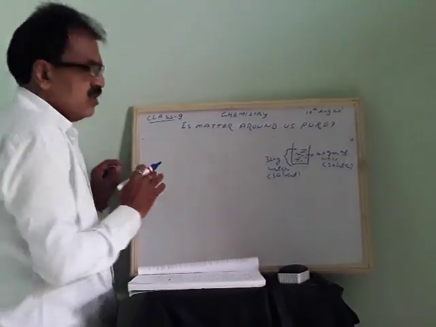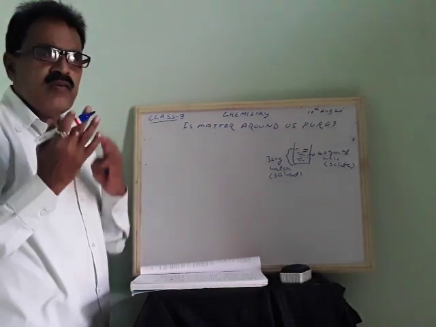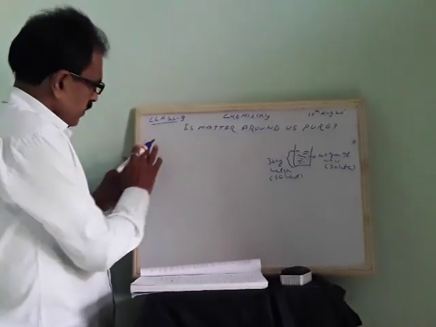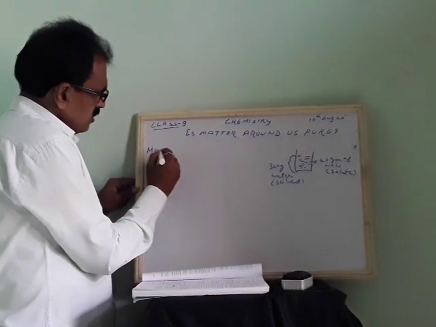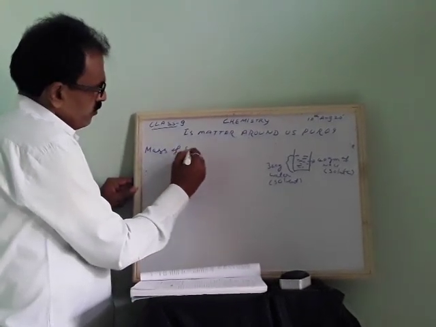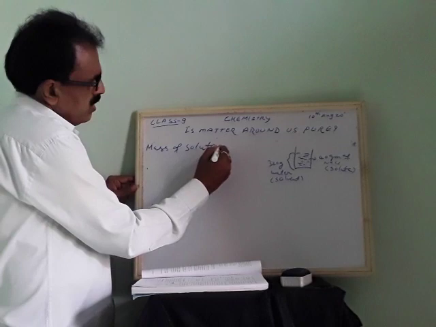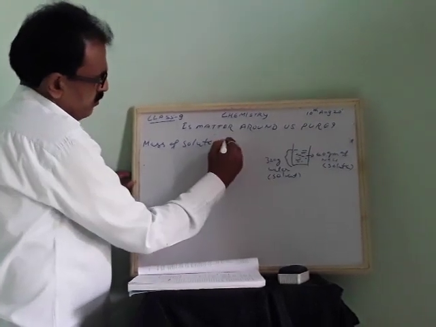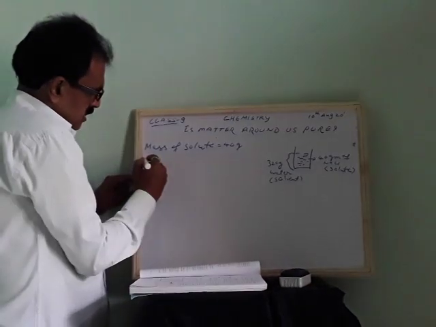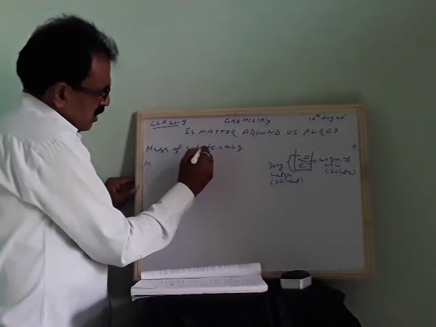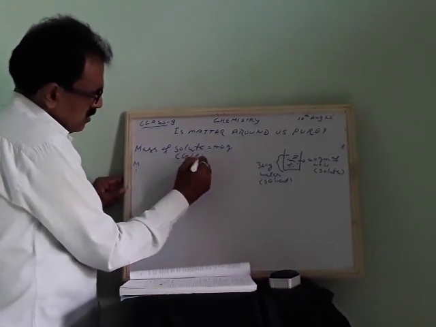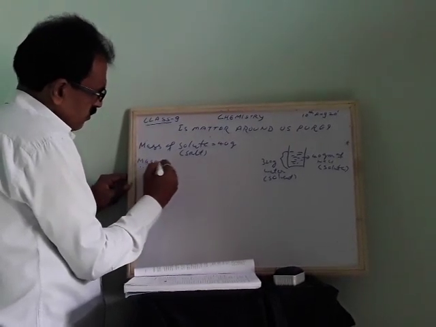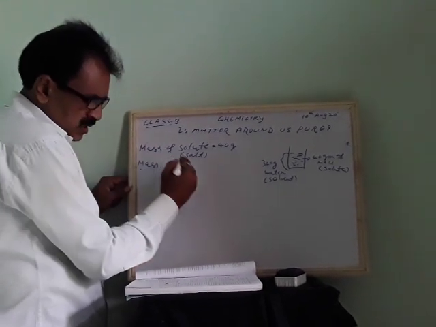Now we will try to find the concentration of the solution. Firstly we should write the mass of the solute. How much mass is given? 40 gram. This is the solid part, so this is salt. Then the mass of solvent.